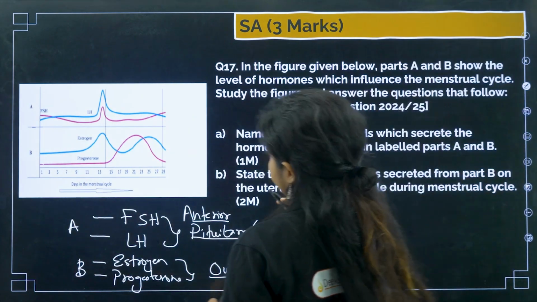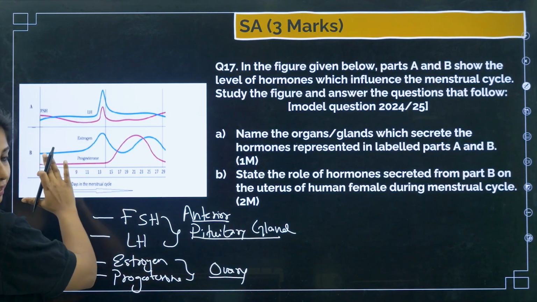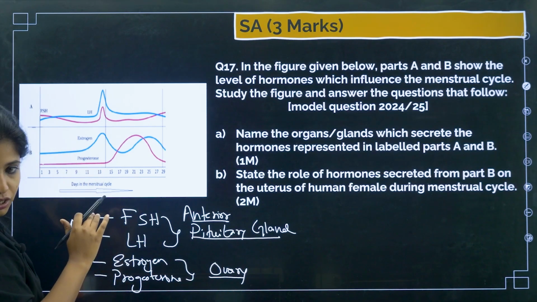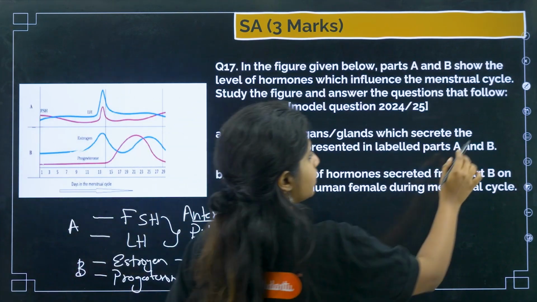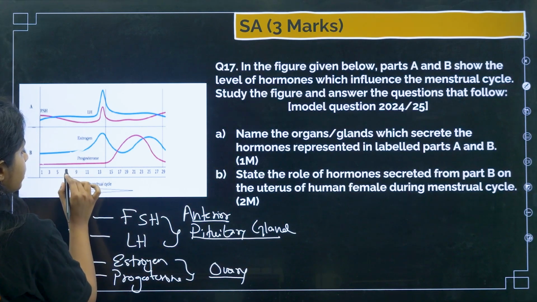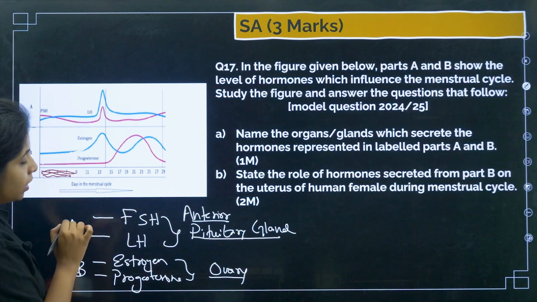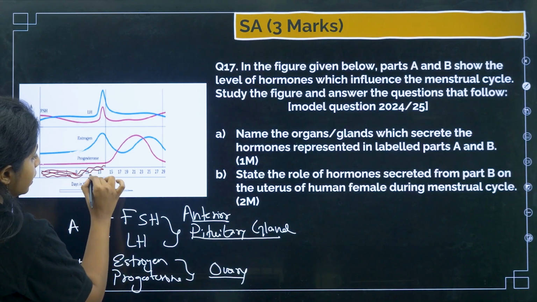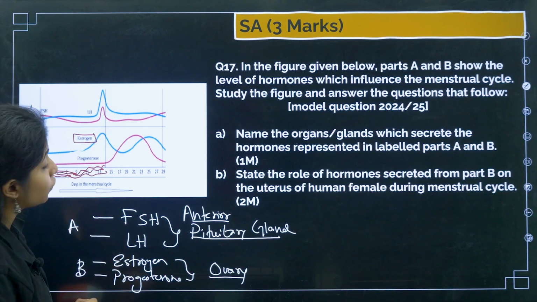So over here you see, until day 7, the level of estrogen and progesterone both is very less. Slowly the estrogen level goes up, and when the estrogen level goes up, please understand, that's when your endometrium, which is shed down, that's when you get your periods. Now the endometrium slowly starts forming during this particular point of time under the influence of a hormone which is known as estrogen.